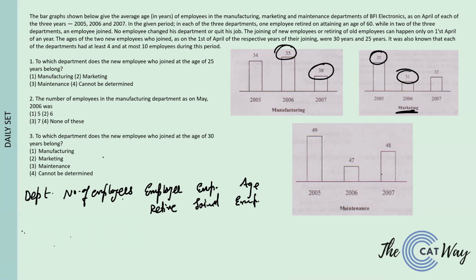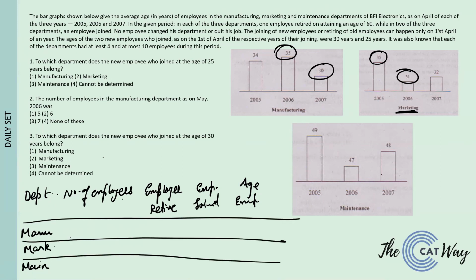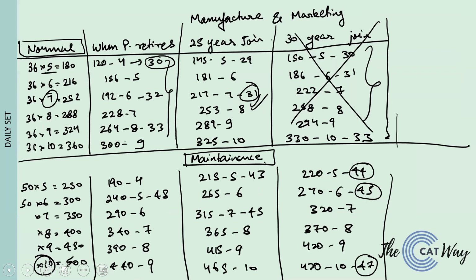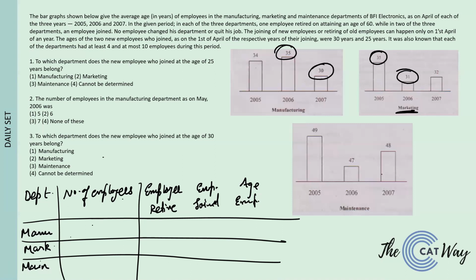We have manufacturing, marketing, and maintenance. For the number of employees we calculated: manufacturing, where there is only an employee retirement, initially had 5; marketing had the 7 case, and maintenance the 10 case.